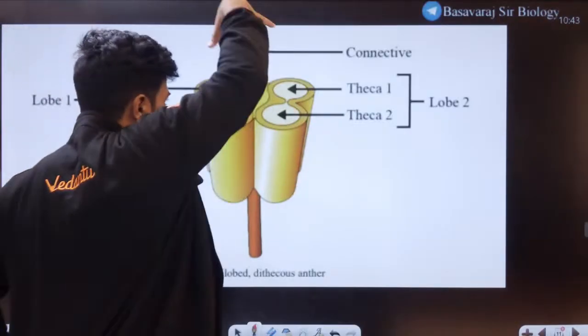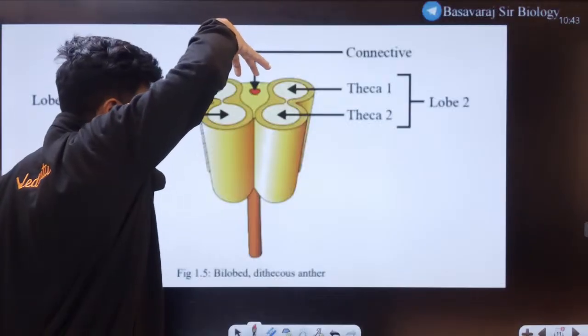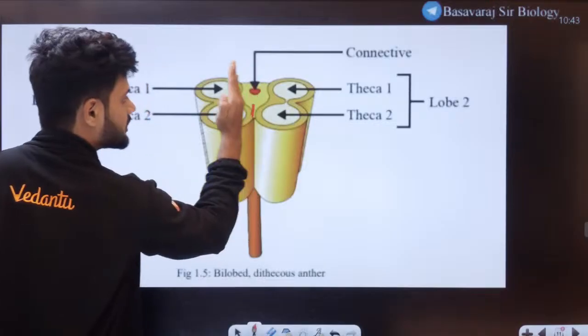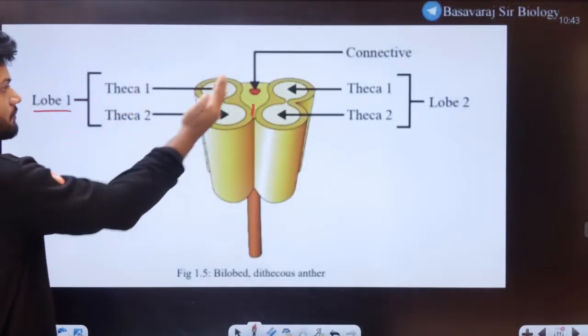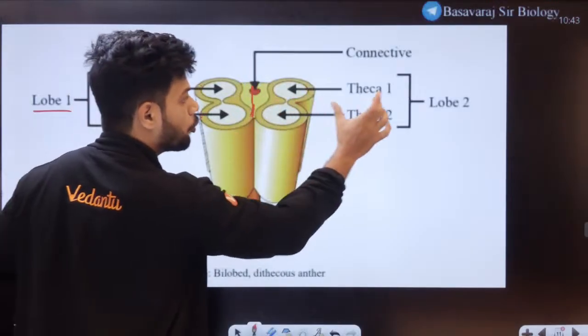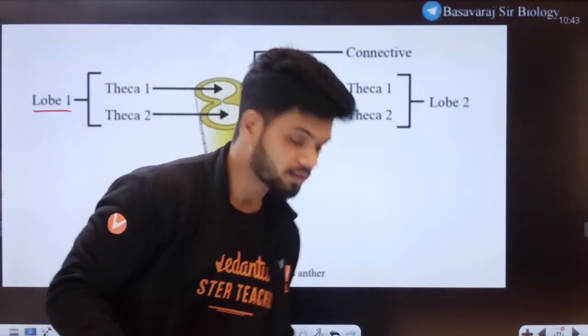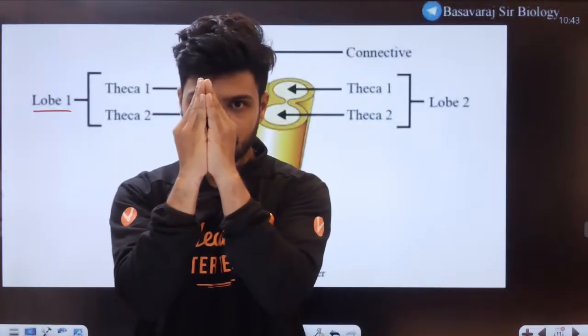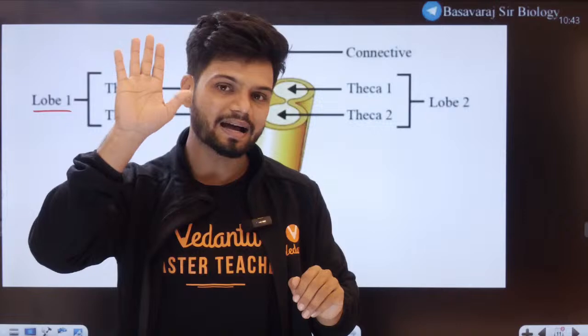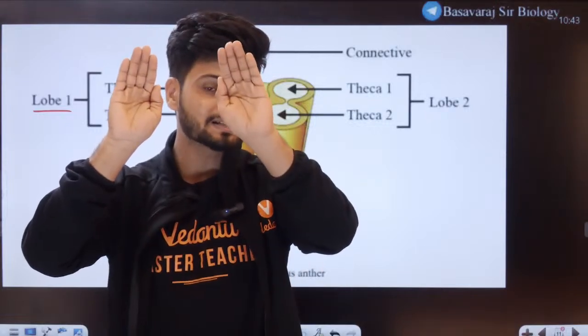Now if you look at that anther from the top view, it has two lobes. This entire thing on this side is called lobe 1. This entire thing on this side is called lobe 2. Let's take this anther and I open it up. Tell me how many lobes do you see, students? This entire thing is one lobe, this entire thing is the other lobe.